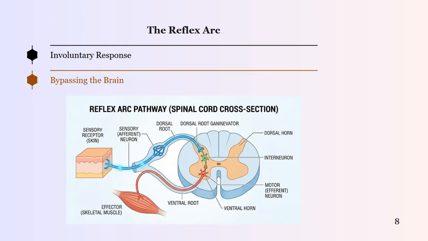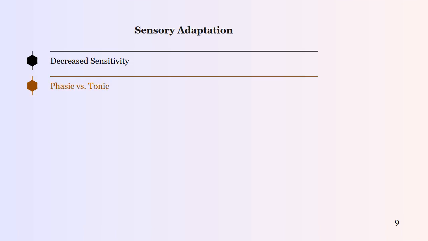8. The reflex arc. Involuntary response. Afferent nerves trigger immediate reactions by communicating directly with interneurons in the spinal cord, bypassing the brain. This pathway allows for rapid protective movements, like pulling a hand away from a hot stove, before the brain processes pain.